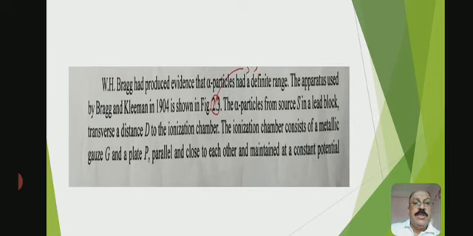The apparatus used by Bragg and Kleeman in 1904 is shown in that figure. The alpha particle from source S in a lead block traverses a distance d to the ionization chamber.